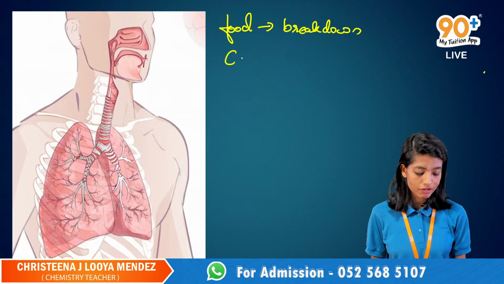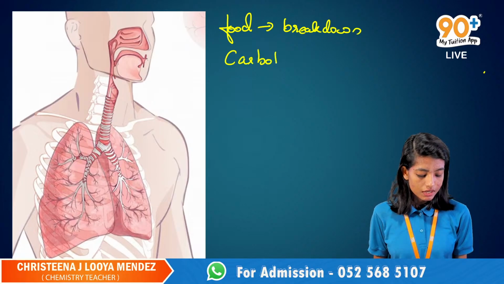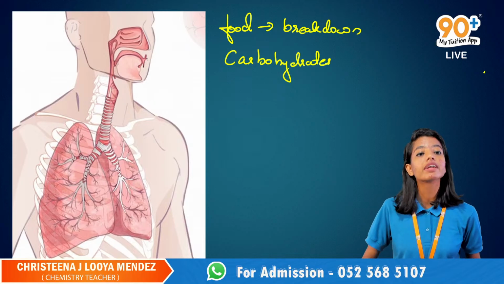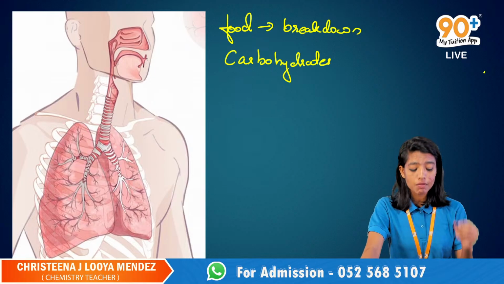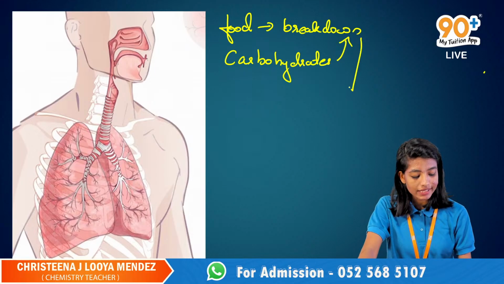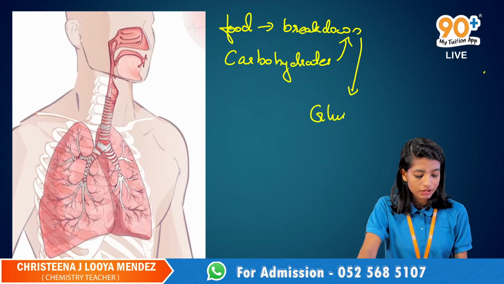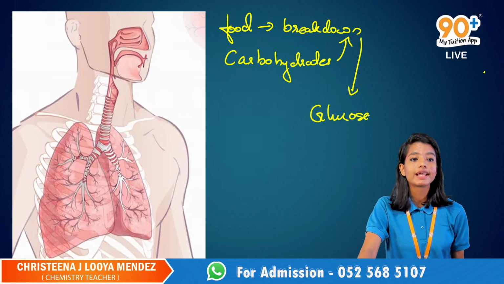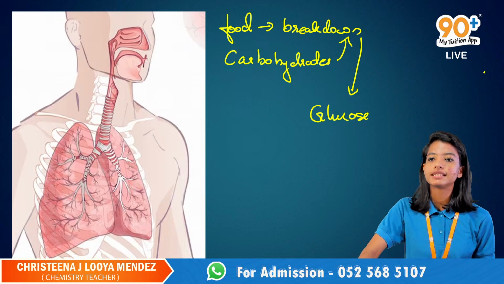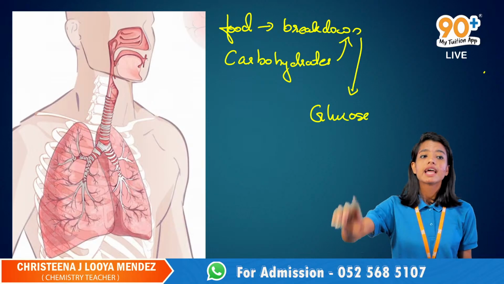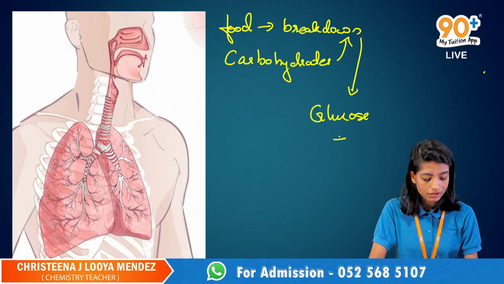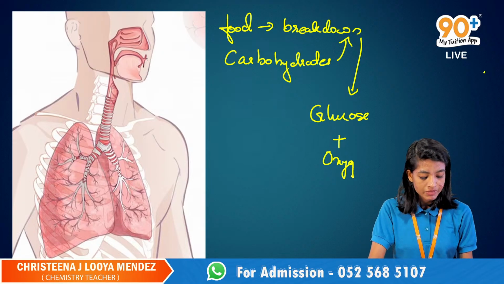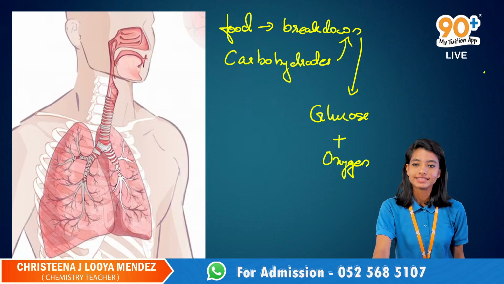Food will be having carbohydrates in it. So during digestion or respiration, these carbohydrates will break down into simpler units called glucose. And this glucose will combine with oxygen.